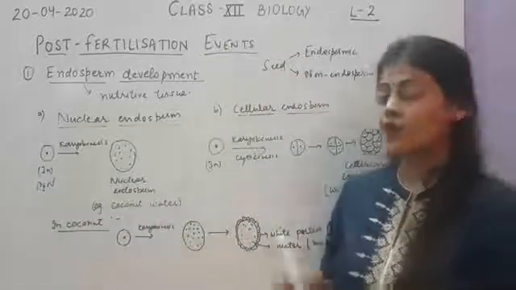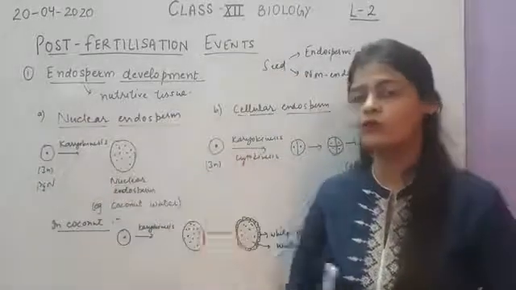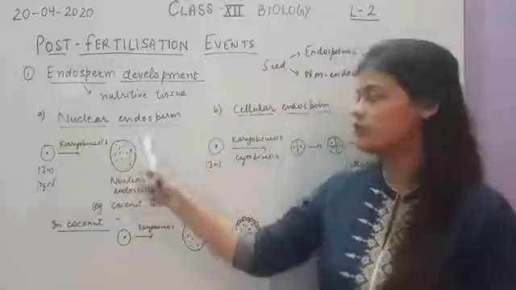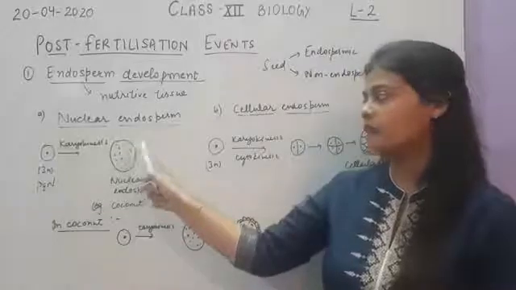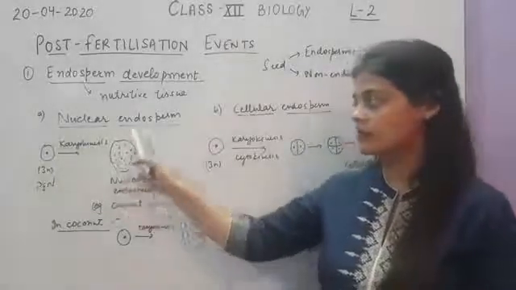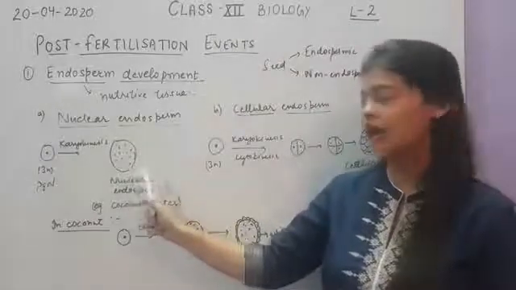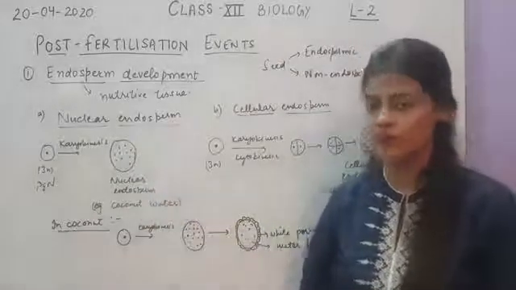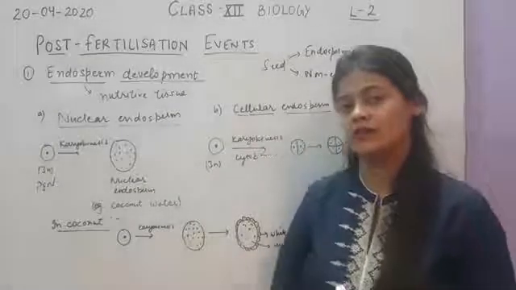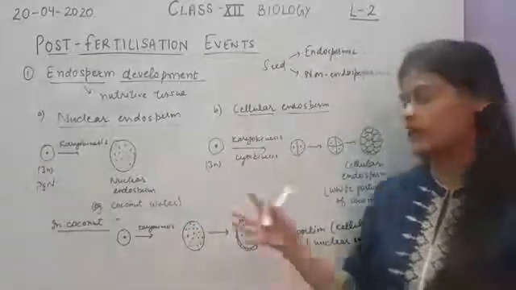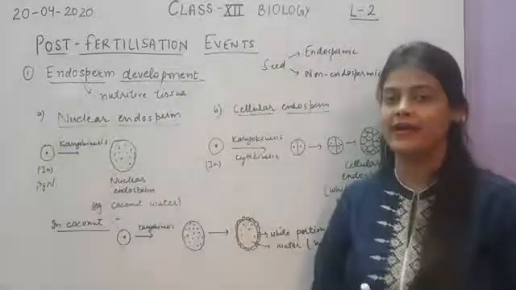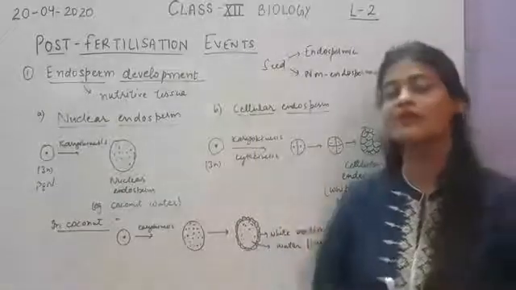In case of nuclear endosperm, it will undergo only karyokinesis, meaning the nucleus will divide to form many nuclei, but there will be no cytokinesis. This endosperm having so many nuclei is called nuclear endosperm, and it is found as coconut water. The tender coconut water that we generally have is actually a nuclear endosperm, because endosperm is a nutritive tissue.